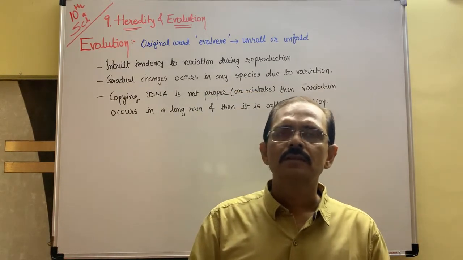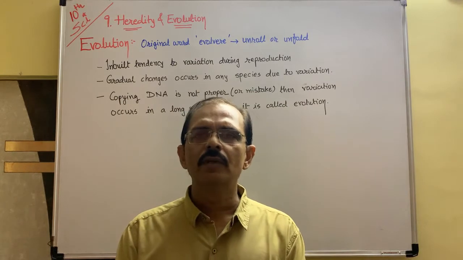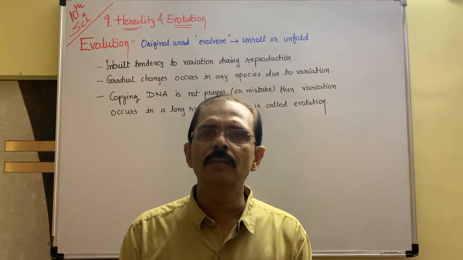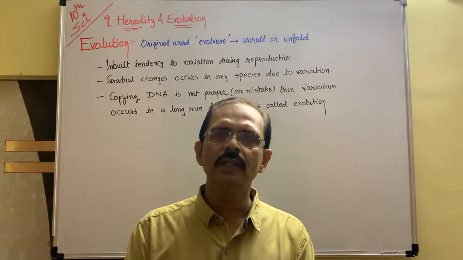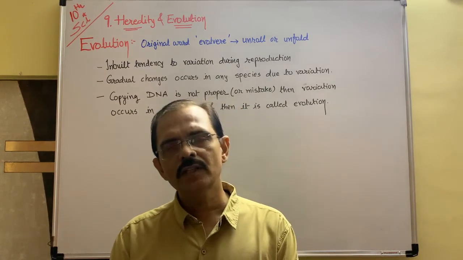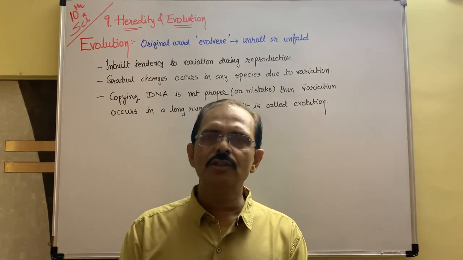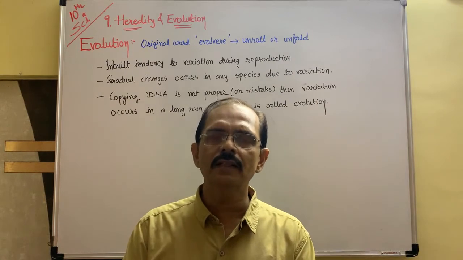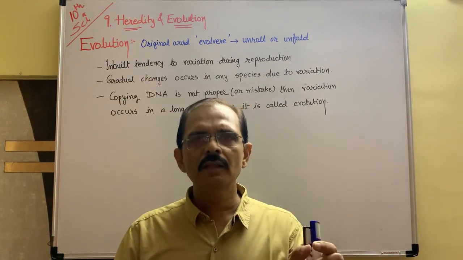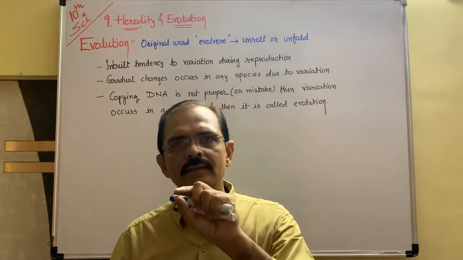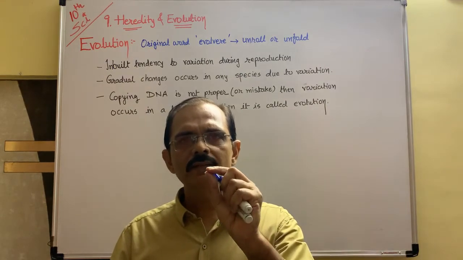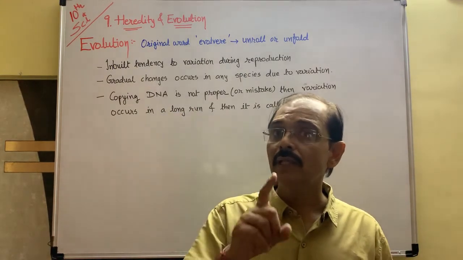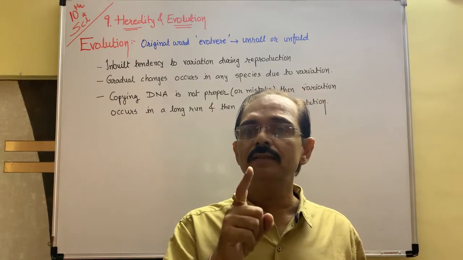Then what happens? Starvation is created, because the beetle does not get a sufficient amount of food or green leaves. Because of the starvation, generation to generation, we can say that beetle size decreases. Okay, if beetle size decreases, remember, it doesn't mean that this is the variation.